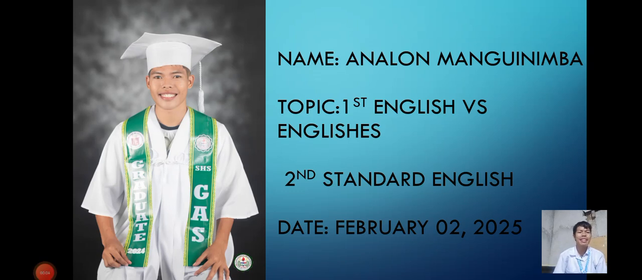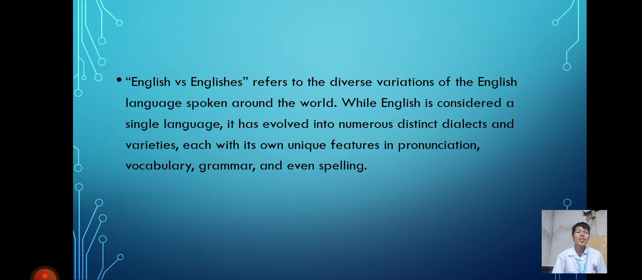My name is Analon Manginimba, and I was given the topic: first, English versus English, and second, Standard English. English versus English refers to the diverse variations of the English language spoken around the world. While English is considered a single language, it has evolved into numerous distinct dialects and varieties, each with its own unique features in pronunciation, vocabulary, grammar, and even spelling.